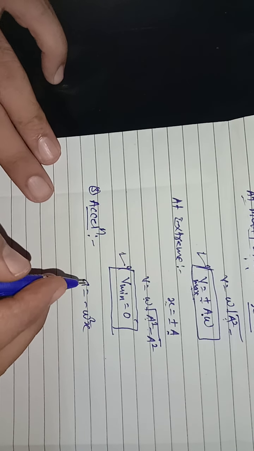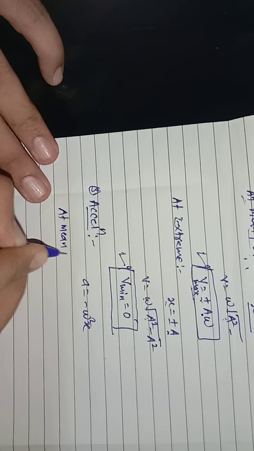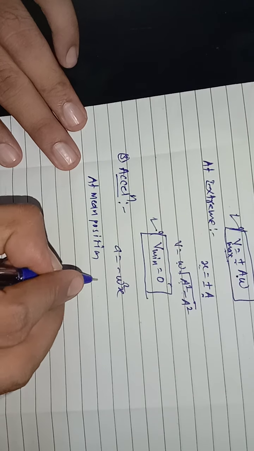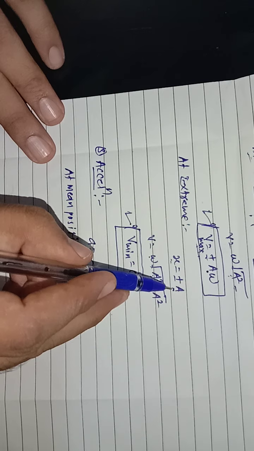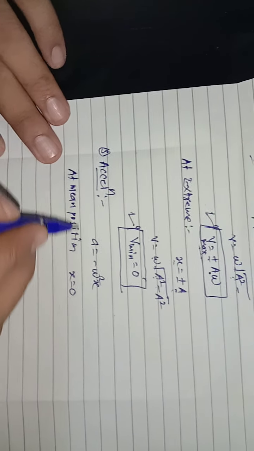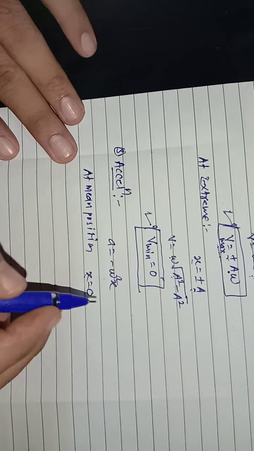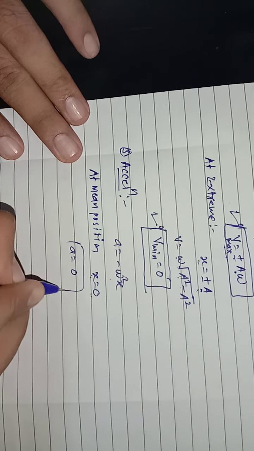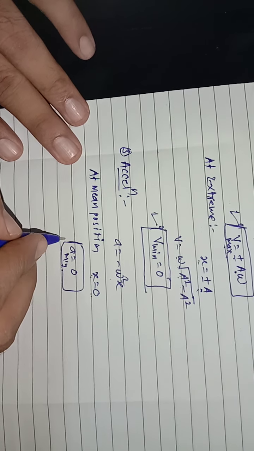Now we go first to the mean position. What about the acceleration at the mean position? At the mean position, displacement x is equal to 0. At the extreme position, we take the maximum displacement, plus or minus a. So at the mean position x is equal to 0, apply that 0 here, so we get a equal to 0. This is the minimum acceleration at the mean position.